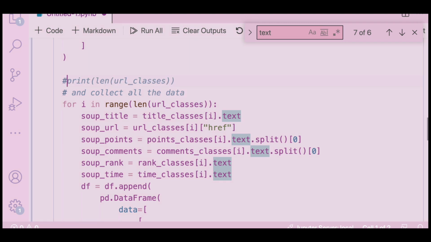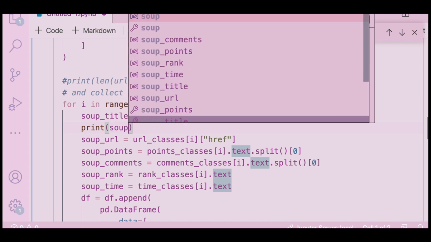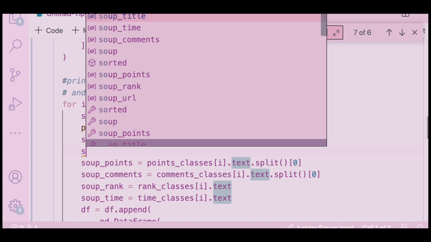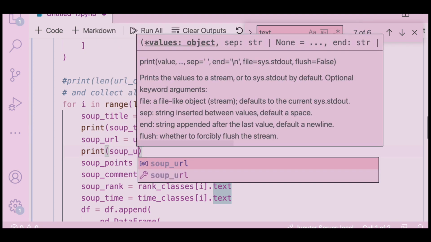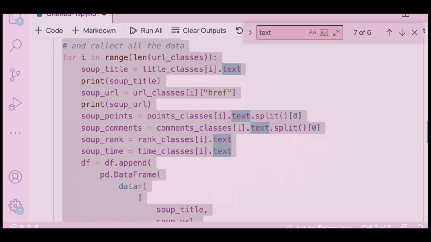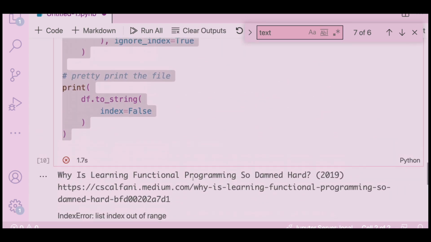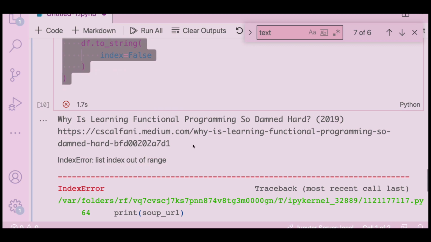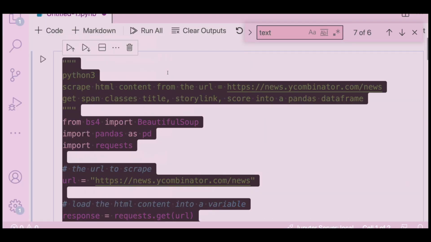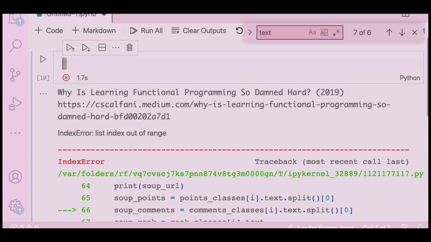Maybe instead of doing this, what I might start doing is I might start printing this. Every time we get something, let me print soup title, print of soup URL. Then let's run this, and you can see that it has printed for the first one without any problem, which is why is programming hard? So it works, we just have to do a little bit of debugging. So we are again in a good space. So that looks again another promising OpenAI.